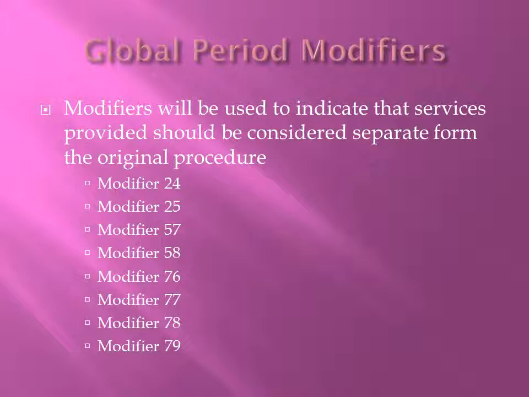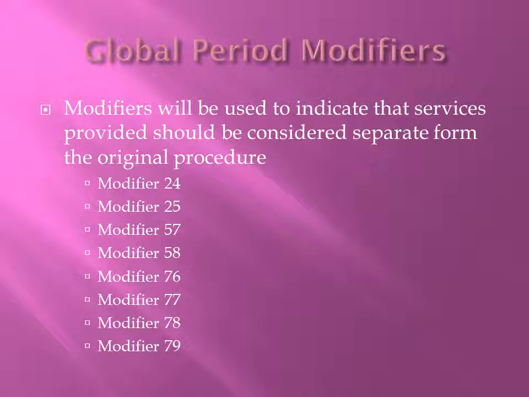Modifier 76 would be used if the procedure or service was repeated by the same physician. Modifier 77 is used for a repeat procedure or service by another physician.